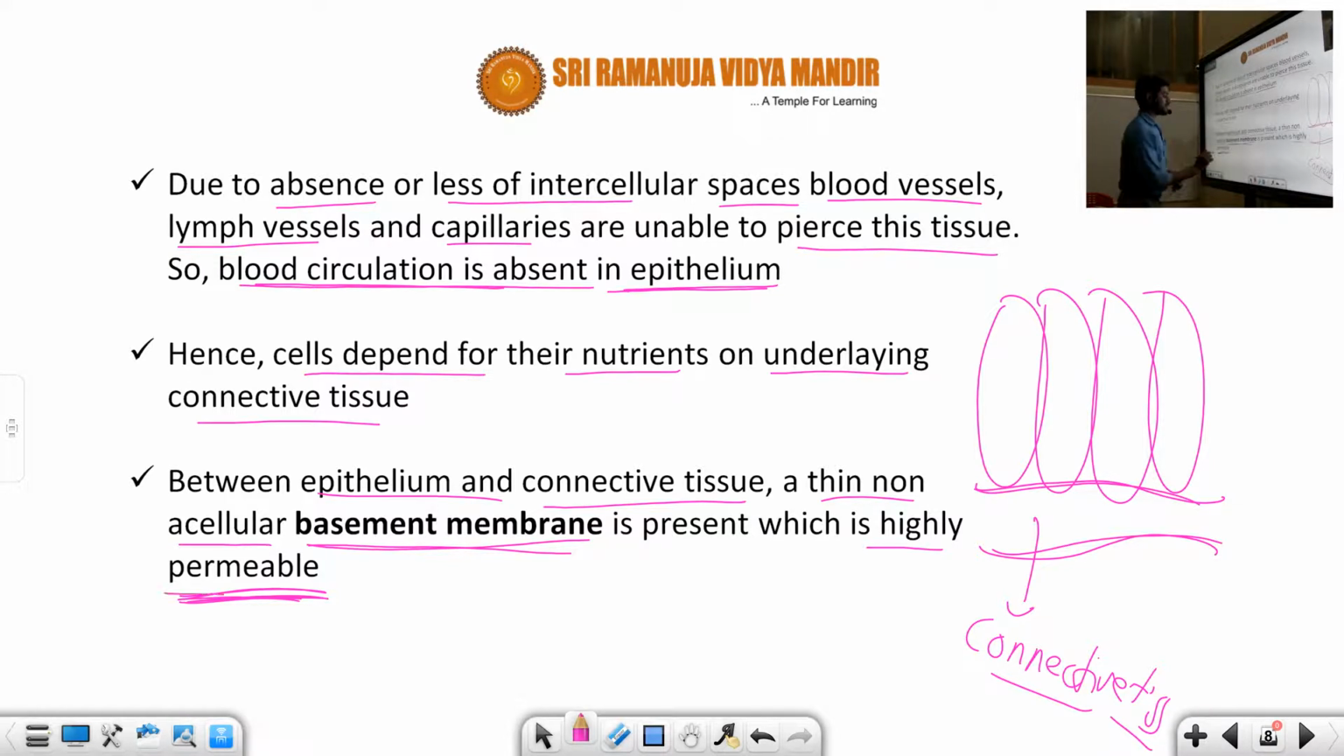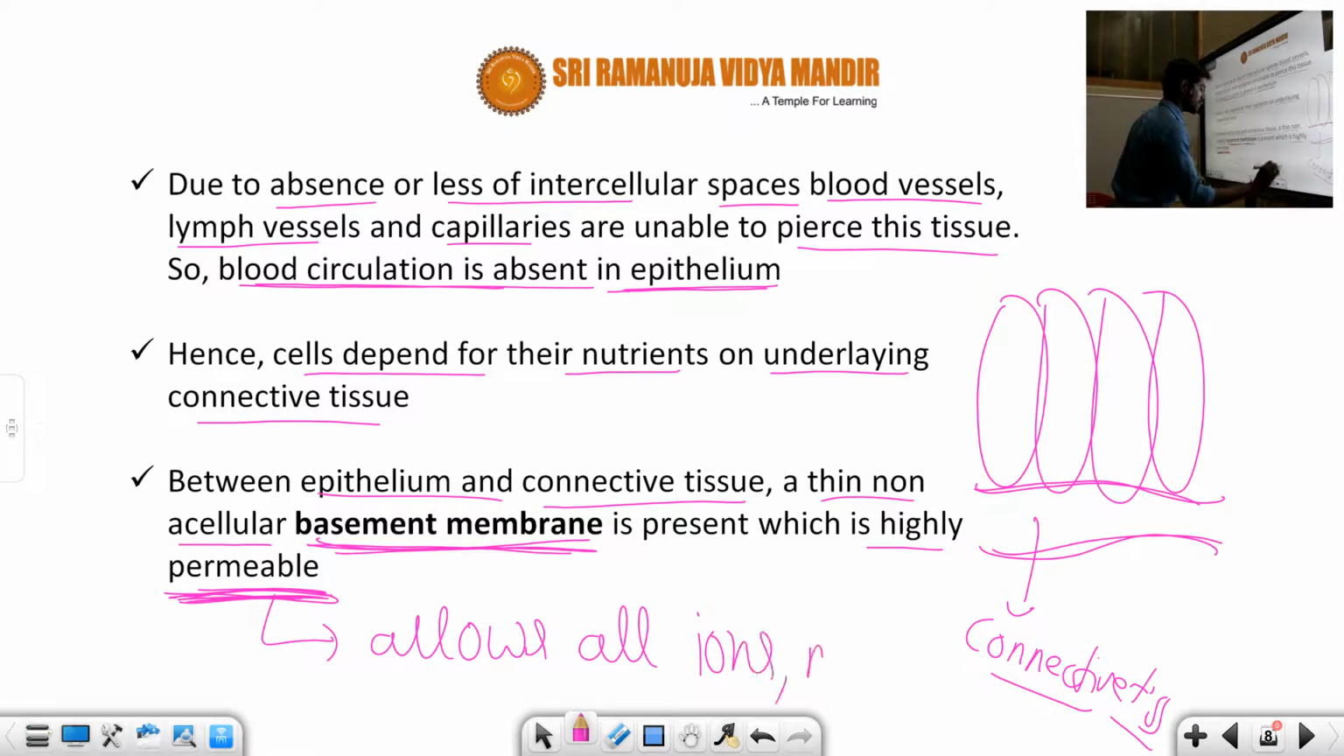Okay, so coming to the zoology part, between the epithelium and connective tissue there is an acellular part called the basement membrane. So the basement membrane is an acellular part. It is permeable in nature. The meaning of permeable is that it allows all ions and molecules.